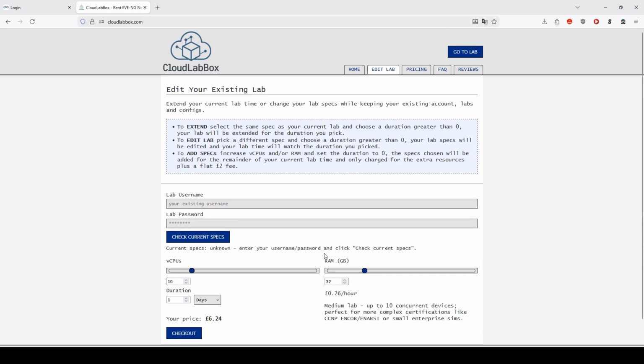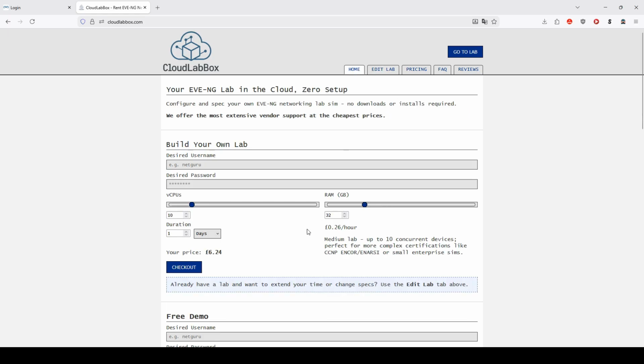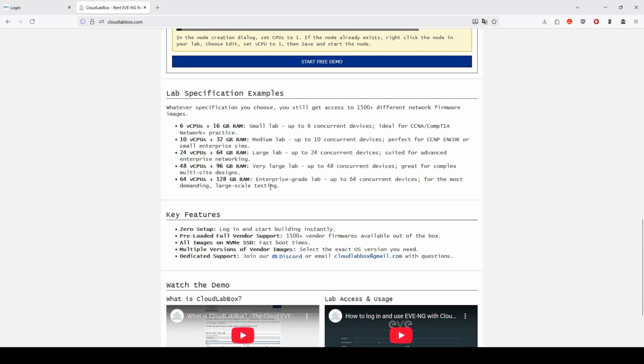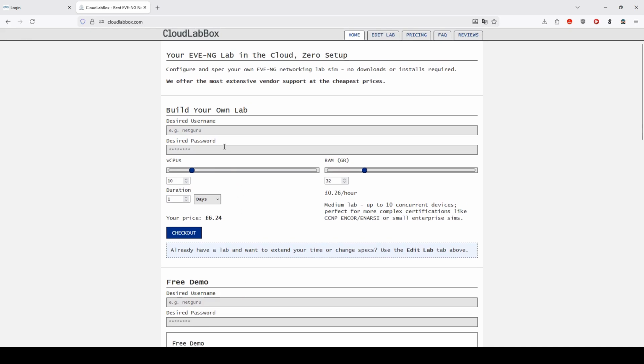But for now, we're going to go ahead and make a paid account. I'm going to go ahead and make a large network lab. The actual account creation is very straightforward. We just need to put our desired username and password in, spec the lab, and choose how long we want the lab for. I'm only going to rent the lab for a couple hours because that's all I need. And then we're going to click checkout.